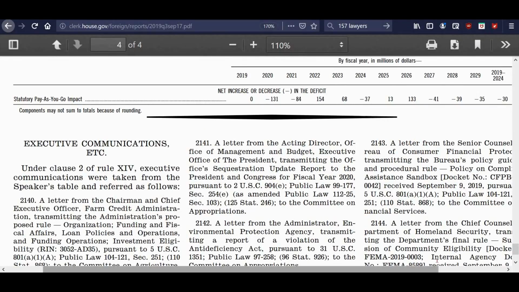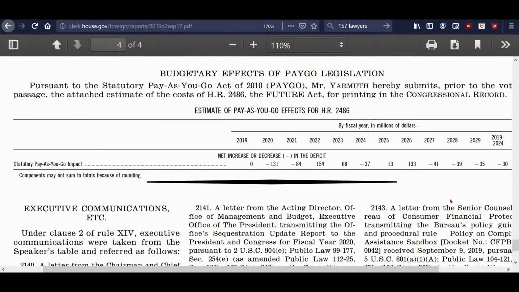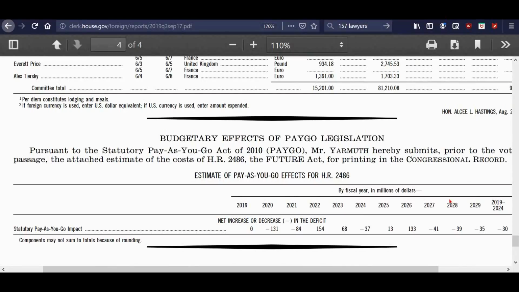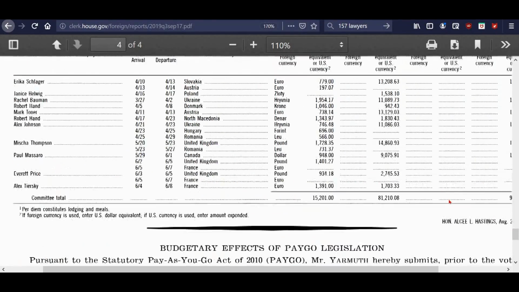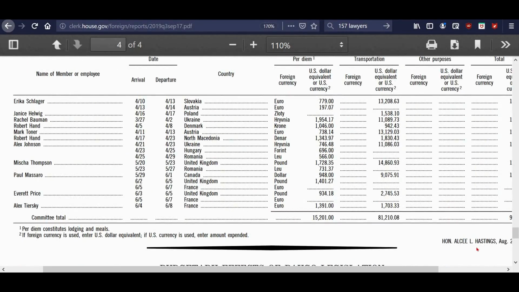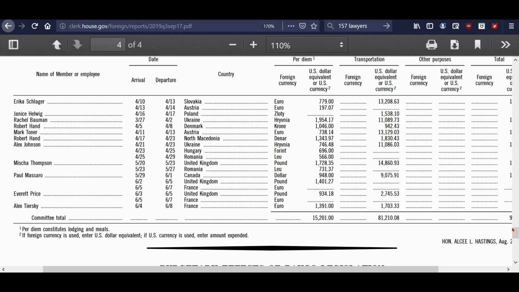Yeah, that's the end. They don't have any more down here. This is just like legal speak, or government speak, maybe is a better term. So there we are. This is what the traveling Dems have taken from the taxpayers to go gallivanting around the world. Now, the question is, what were they doing?